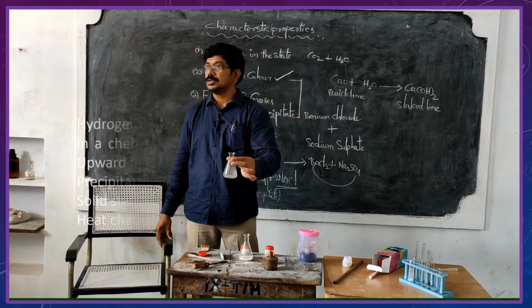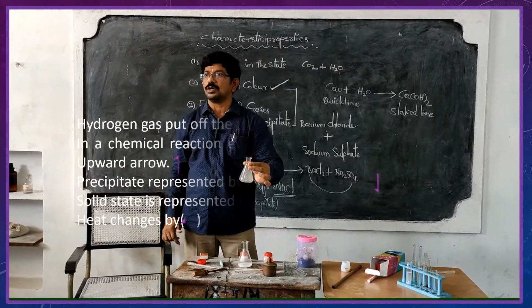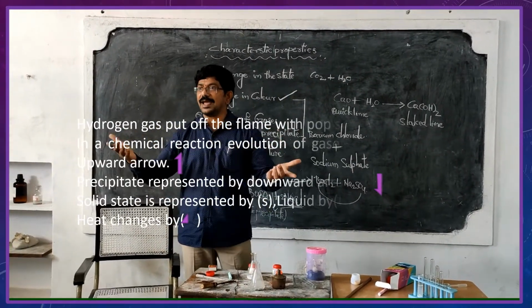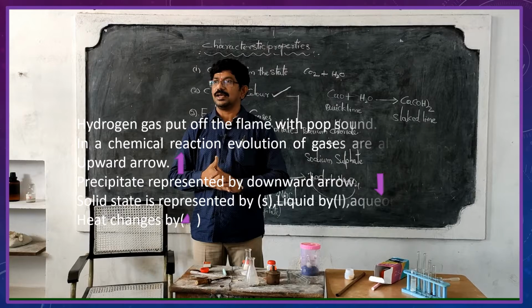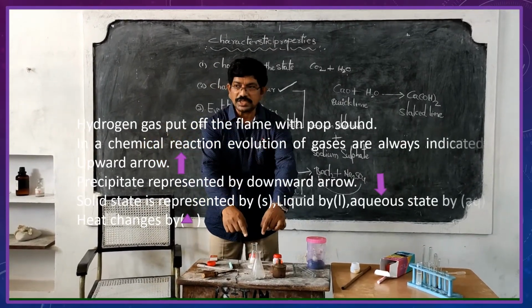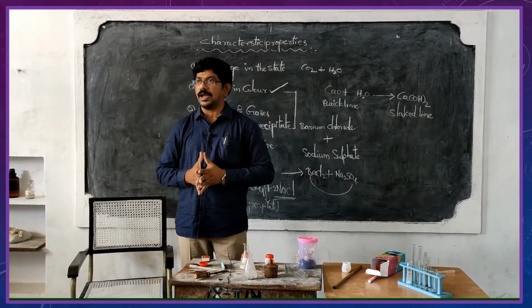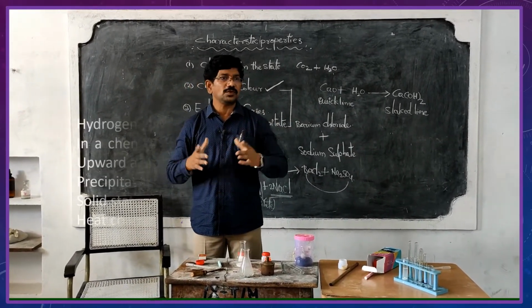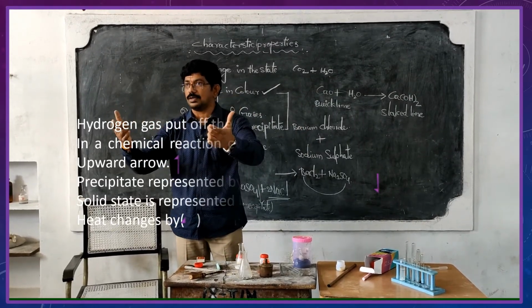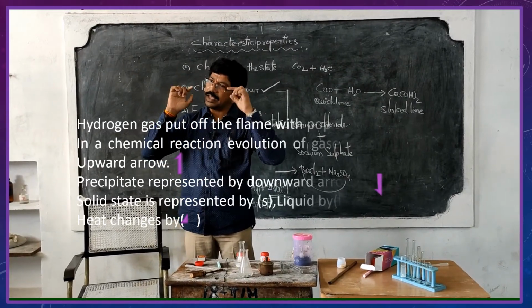What happened? The flame is put off with the pop sound. So with this we can say that gases are evolved. Are you clear about that? Which gas put off the flame with a pop sound? Hydrogen gas. So with this we can say that in a chemical reaction gases may be evolved.